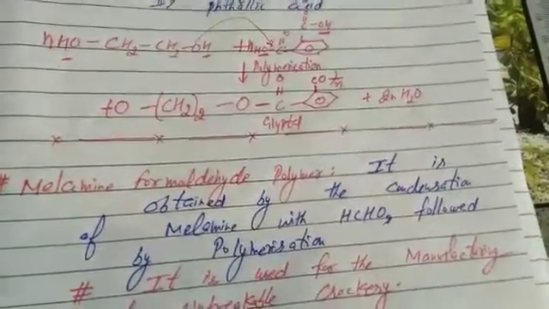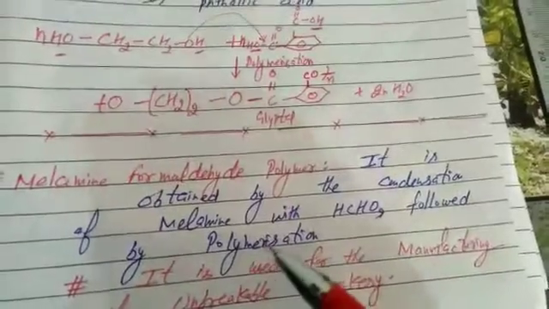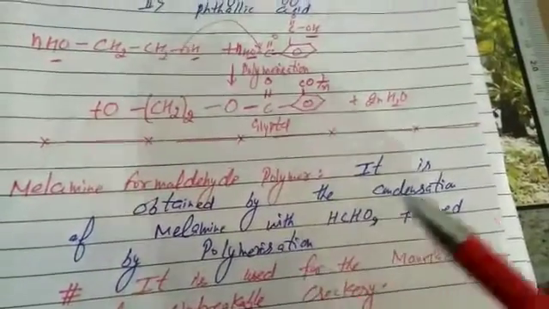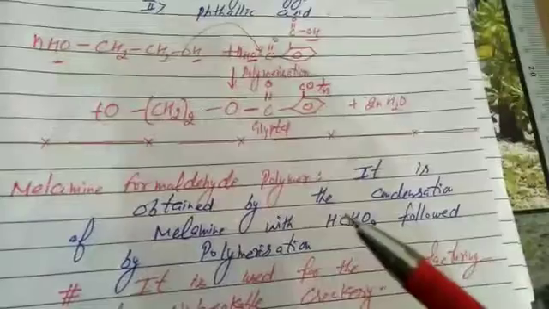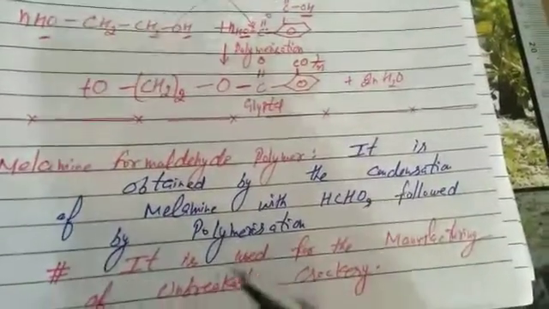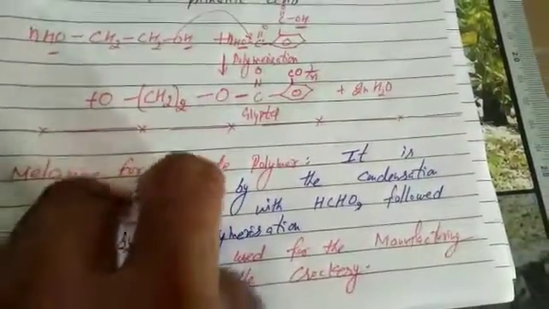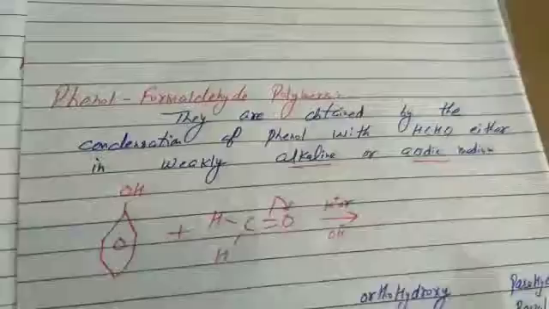It is obtained by the condensation of melamine with formaldehyde followed by polymerization. At first, what will happen? At first, melamine will undergo condensation with formaldehyde. Then we do polymerization. And it is used for the manufacturing of unbreakable crockery. Melamine formaldehyde. Students, all of you know formaldehyde, HCHO.